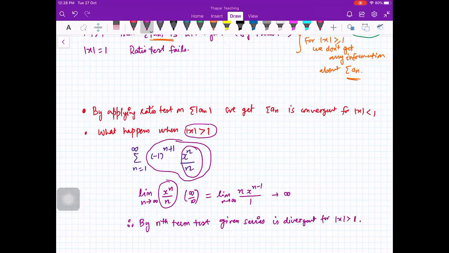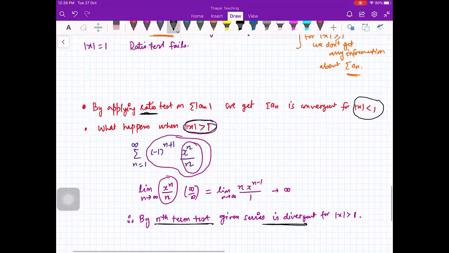Now you see what you are doing. You are combining two things. One thing is your series now is dependent on a variable x, and you are looking for the value of that variable for which your series is convergent. And for that, you are applying all your previous knowledge. So for mod x less than 1, the series is convergent, and that we get from ratio test. Sometimes root test will also work. We will do more examples. And for mod x greater than 1, your original series is divergent. That you don't get from ratio test, that you get from nth term test.